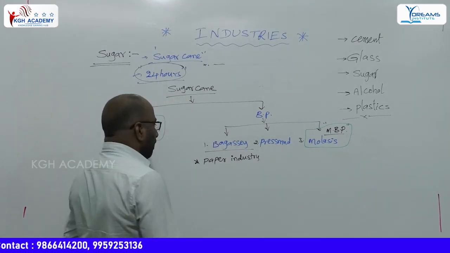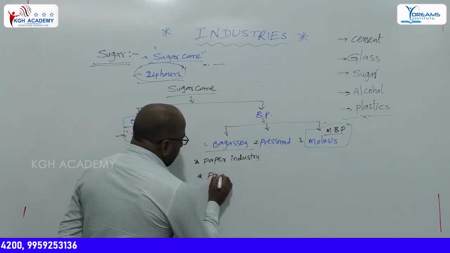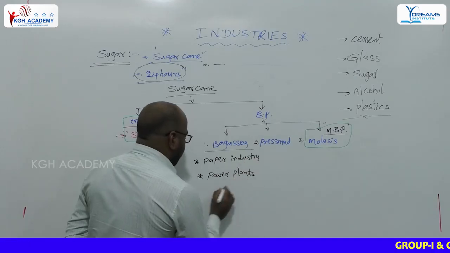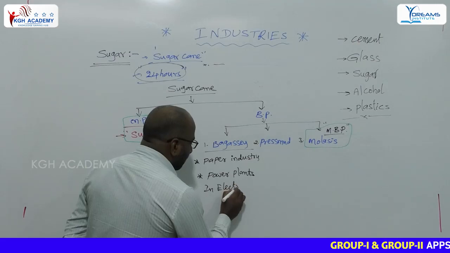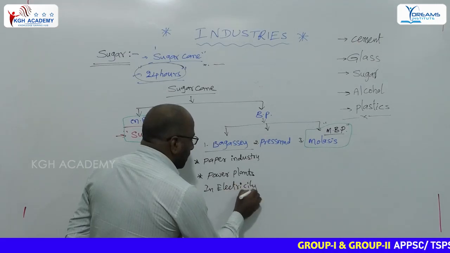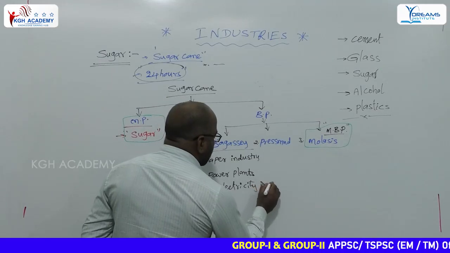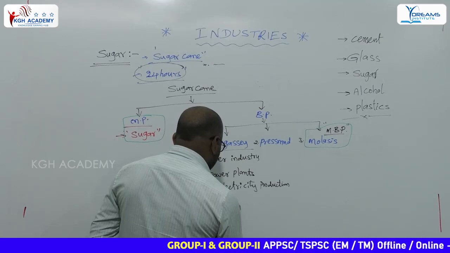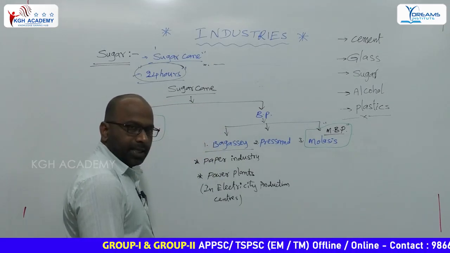And it is also used in power plants to produce electricity, in electricity production centers.